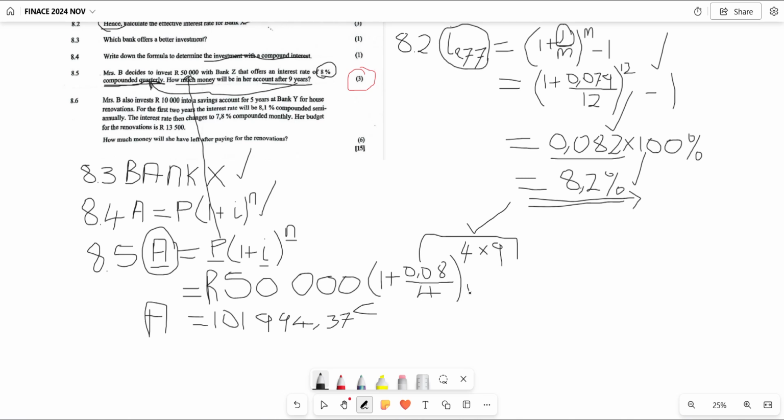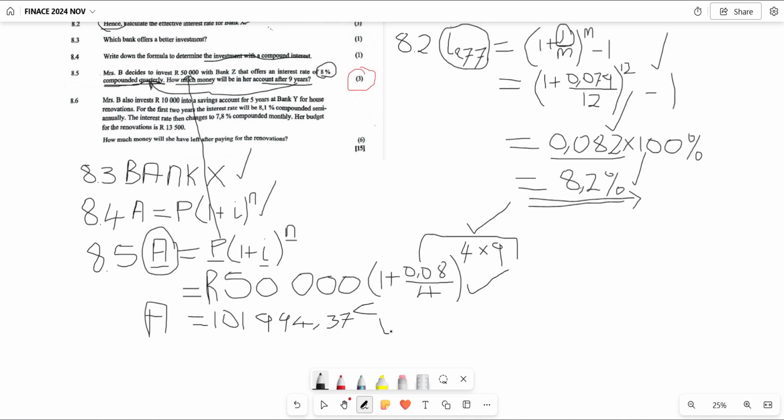Then the second mark will be 1 mark for correct substitution into a correct formula. Now, why am I saying correct substitution into the correct formula? Under finance growth and decay, if you choose the wrong formula, then we are going to give you 0 marks. We can't check what has been written below that formula. If the formula is incorrect, it's a 0 mark.